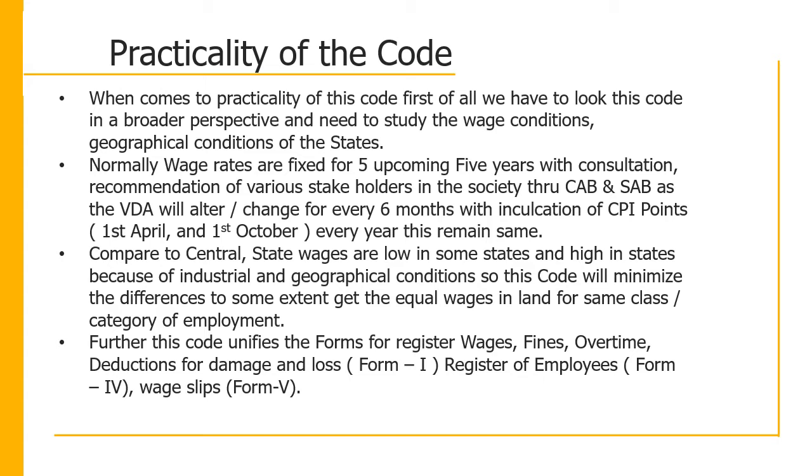So the practicality of the code. When it comes to the practicality of this code, first of all we have to look at this code in a broader perspective and study the wage conditions and geographical conditions of the states in our India. Normally wage rates are fixed for the upcoming 5 years with consultation and recommendation of various stakeholders in society through CAB and SAB. And what about the VDA? The VDA, variable dearness allowance, will alter or change every 6 months with inclusion of CPI points. What are the CPI points? CPI means consumer price index.